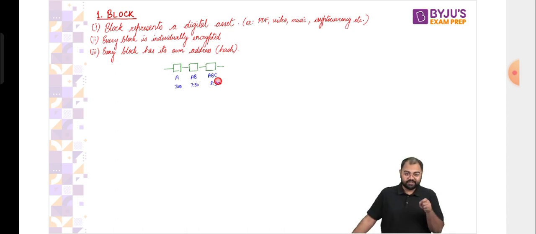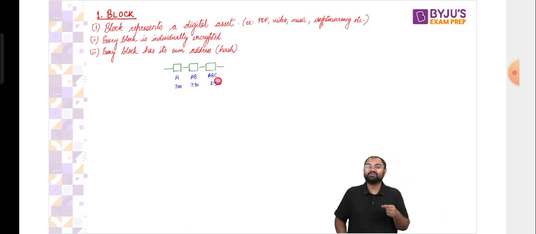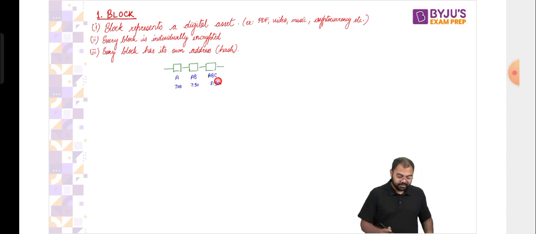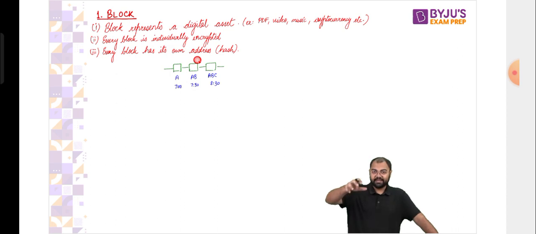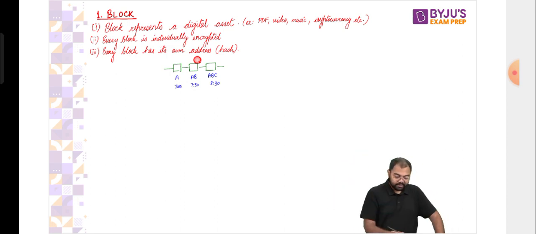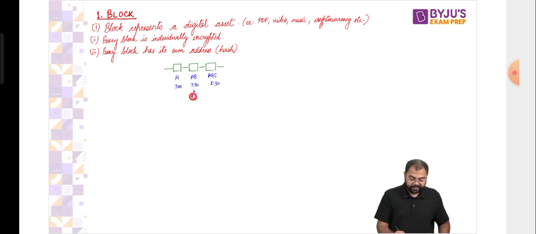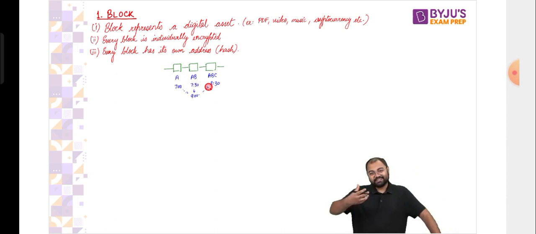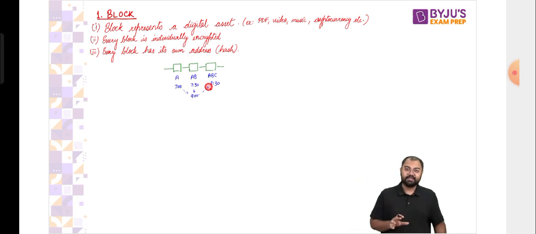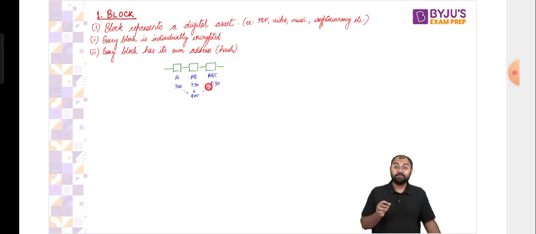Because of these two properties, if somebody tries to do something in any one of the blocks, then everybody would come to know. So let's say somebody comes at 9 a.m. and tries to hack into the second block. As soon as somebody tries to modify anything in the block, this time will change to 9 o'clock. Now it looks like the first block was created at 7, the second at 9, and then the third at 8:30. That's not possible. That would be like traveling back in time and then making certain changes. So it would notify everyone that this is happening. Very quickly it will be known by everybody in the system that somebody tried to hack into the system.